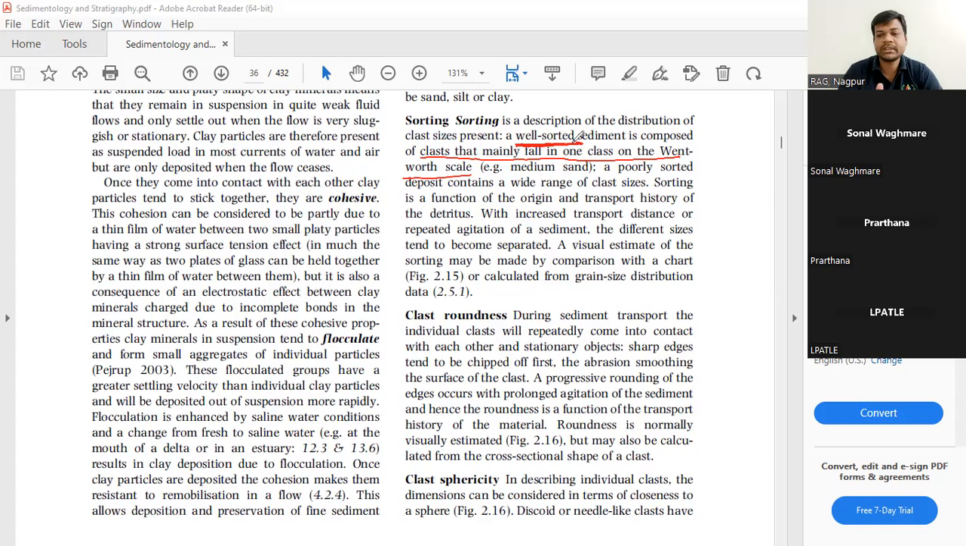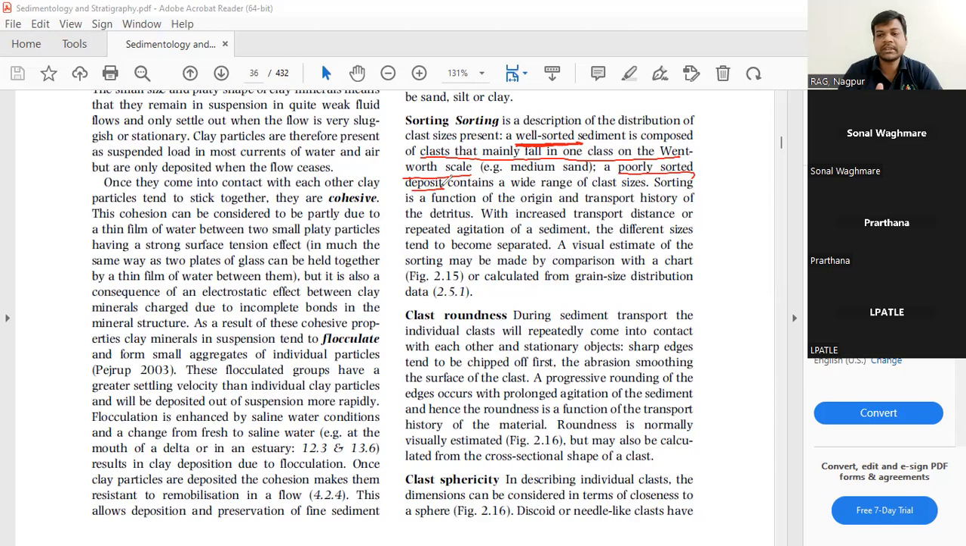Now if a wide range of materials is present, as it has cobble, pebble, silt, sand, mud, clay, everything, if all the materials are present, it will be a poorly sorted deposit, right?